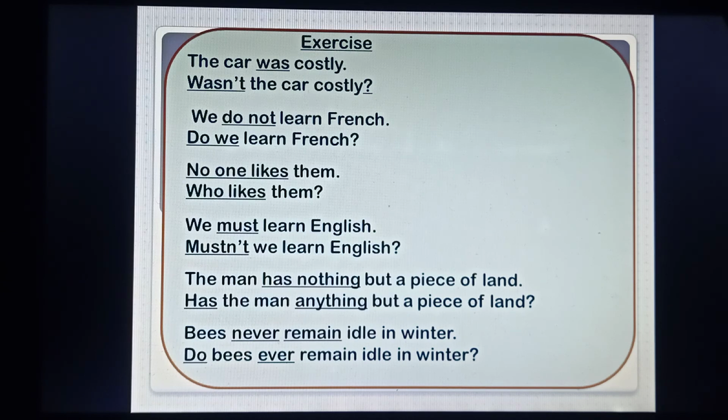And last sentence, bees never remain idle in winter. So you see there is no auxiliary verb, and the subject here is plural, and by seeing the verb remain you can also get an idea that this is present tense, and the subject is in plural form. So we'll have to use do. So never will be ever: do bees ever remain idle in winter?